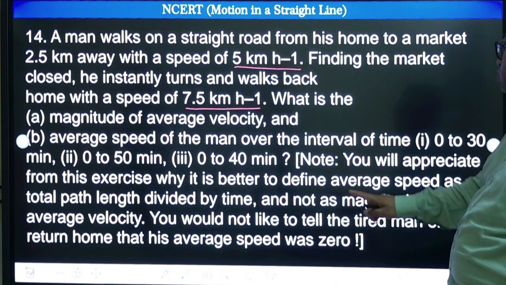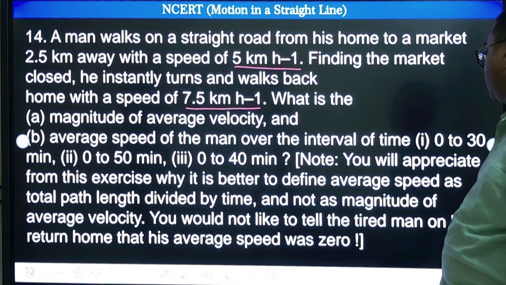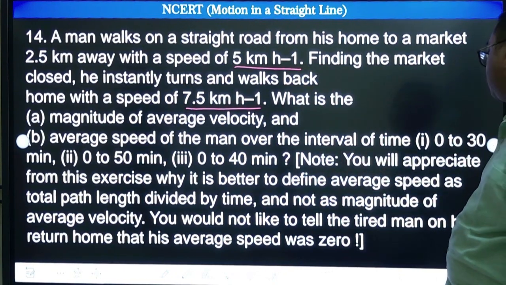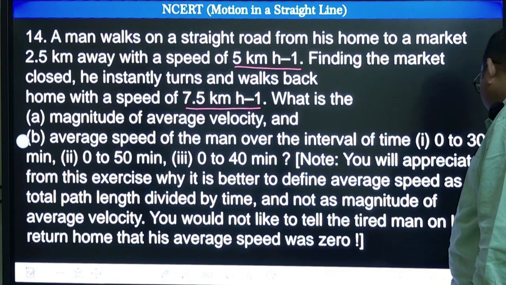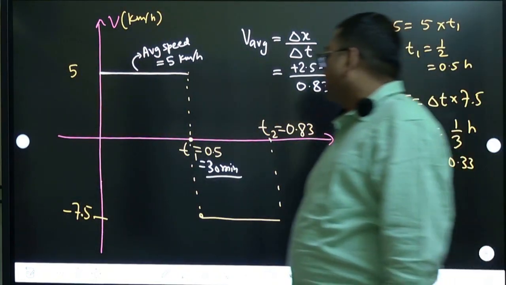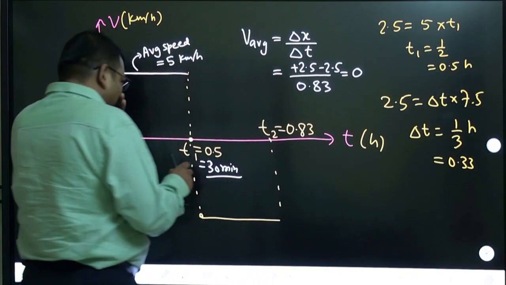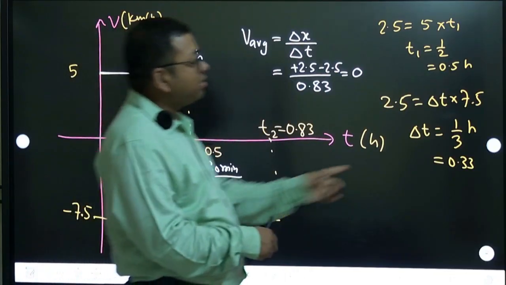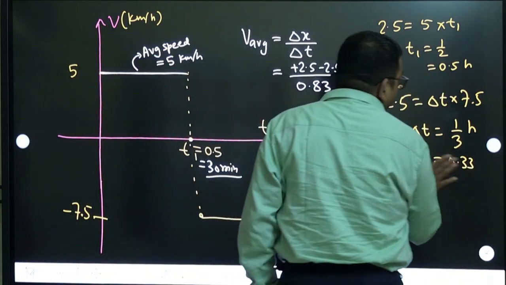Next, what is it? Next, they are saying 0 to 40 minutes. Sorry, 0 to 50 minutes. Then 0 to 40 minutes. These three are there. So 0 to 40 minutes means what? This is already 30 minutes, right? This is 30 minutes, and this interval was 1 by 3. Let us convert this into minutes.